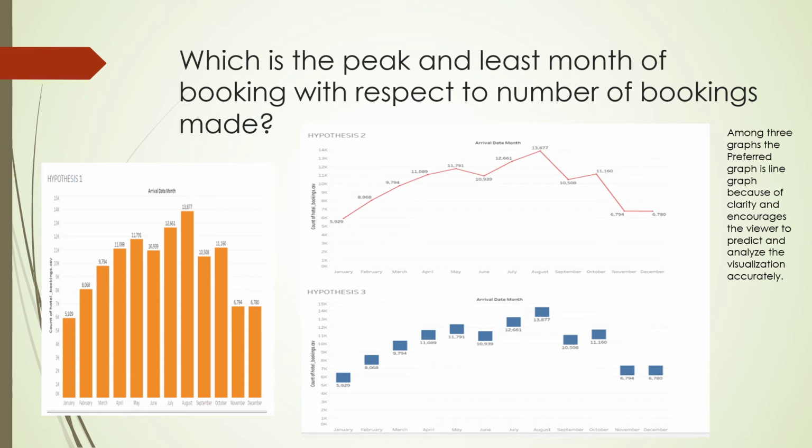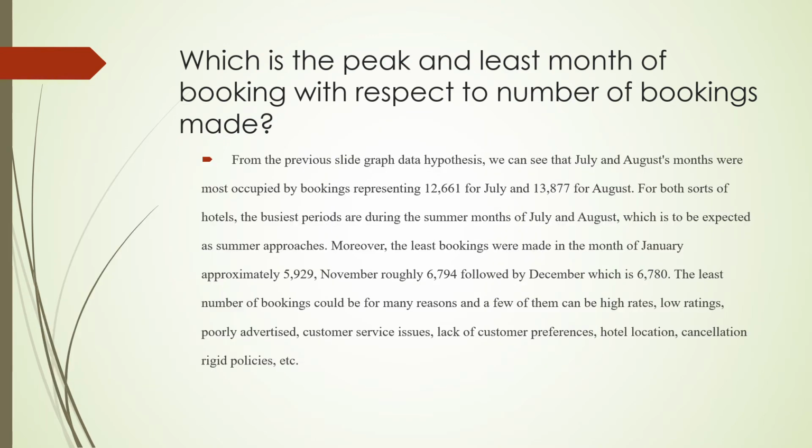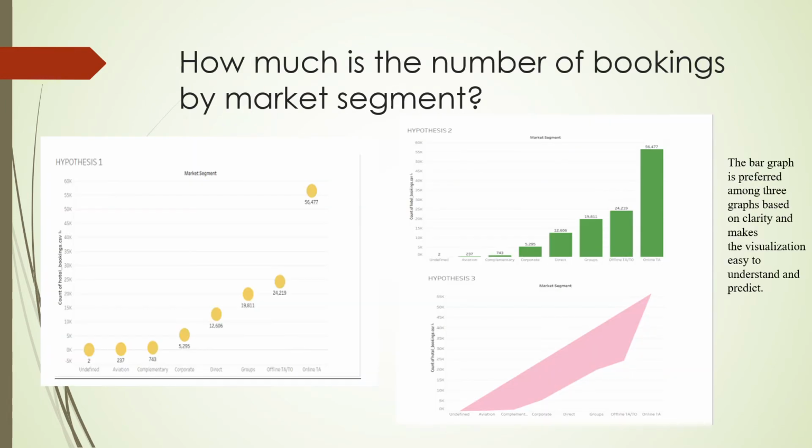So going to the next question. How many bookings are there by market segment? Here once again we have made and visualized 3 graphs, and based on these graphs, the best graph selected is the bar graph, based on clarity, and it makes the visualization easy to understand and predict.